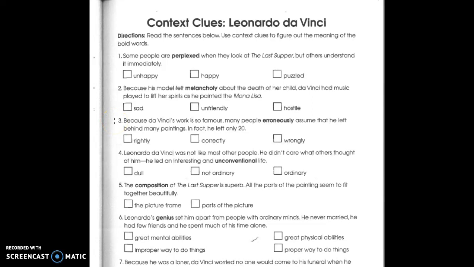Number 3. Because Da Vinci's work is so famous, many people erroneously assume that he left behind many paintings. In fact, he left only 20. What does erroneously mean? Rightly, correctly, or wrongly?